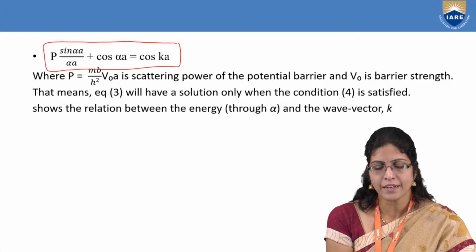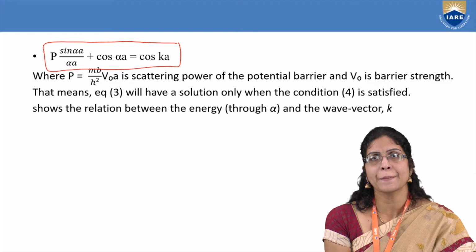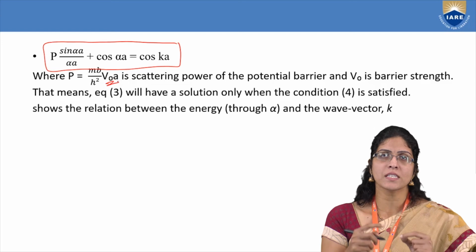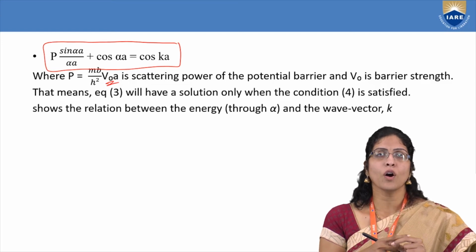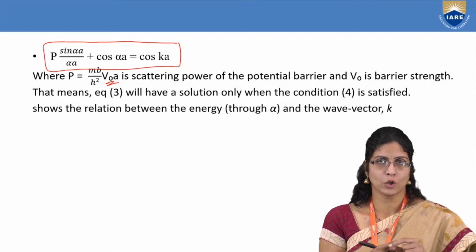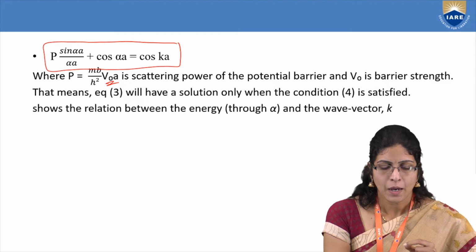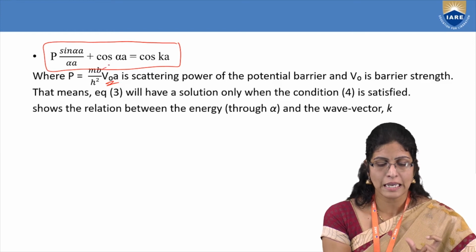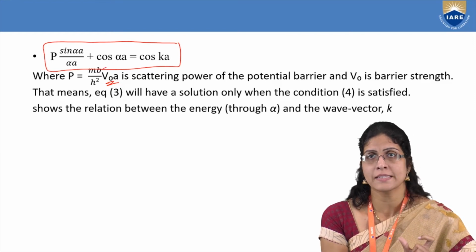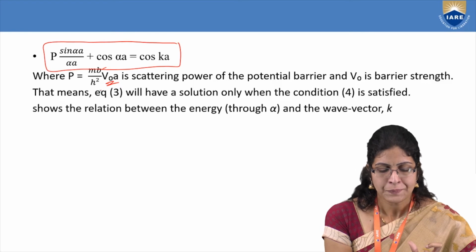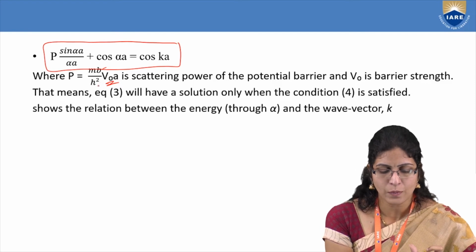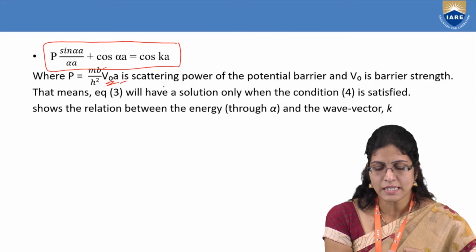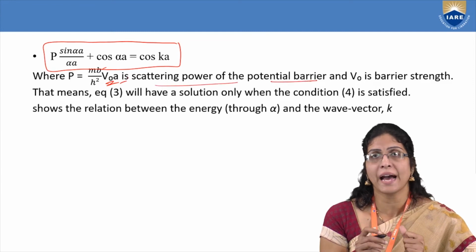So what is P here? P is mb by h bar square into V0 a. V0 is nothing but the potential which is experienced in a part of the potential box by the electron. So this m is the mass of the electron, and this b is the width of that area which is not experiencing zero potential. a is the lattice constant. So this will give you the scattering power of the potential barrier.